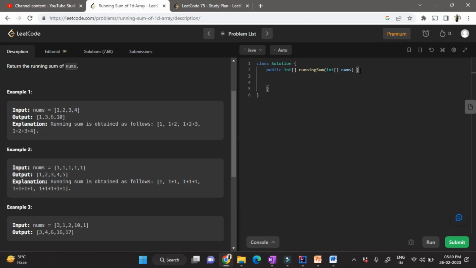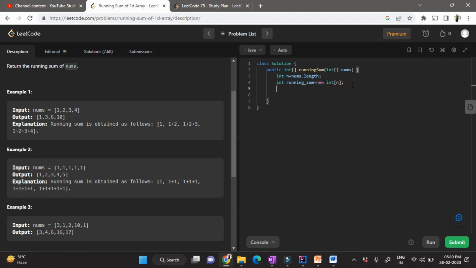Now let's try to write the code for this. The first thing is that I have to return an array, and that is why I create an array. I'll name it running sum, because in coding interviews you are always asked to write industry ready code. So all your variables should make sense to the interviewer. Now what should be the size of the array? The size of the array will be equal to the size of the original array. So maybe I can take a variable n, and n will contain the length of my nums array.